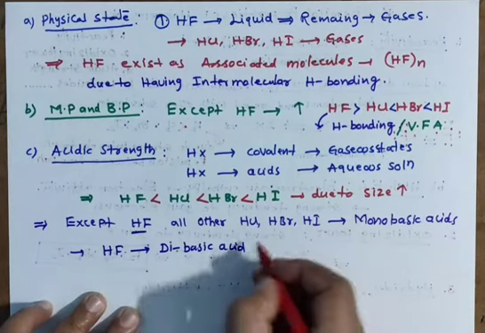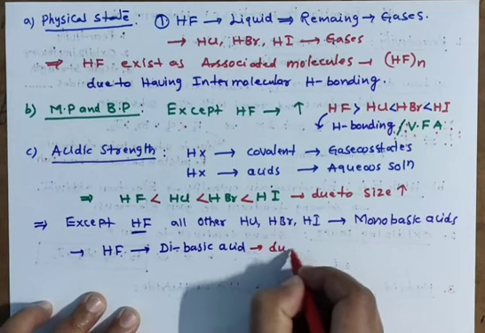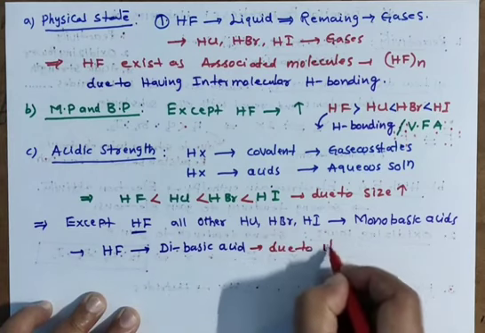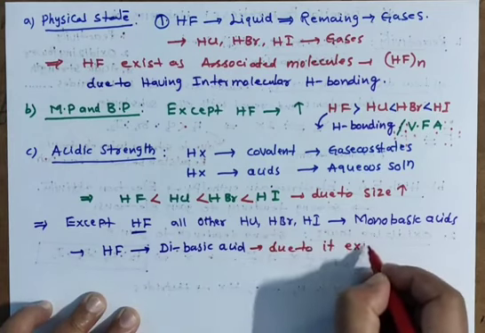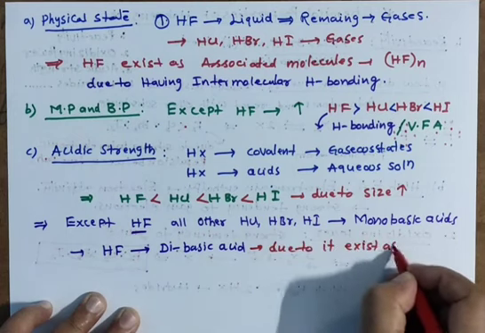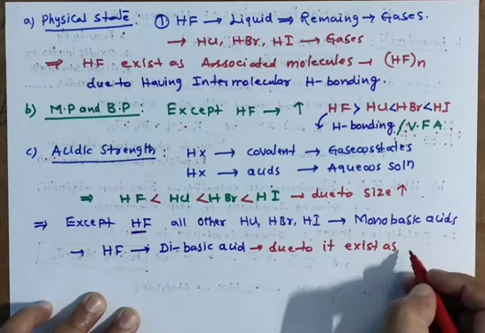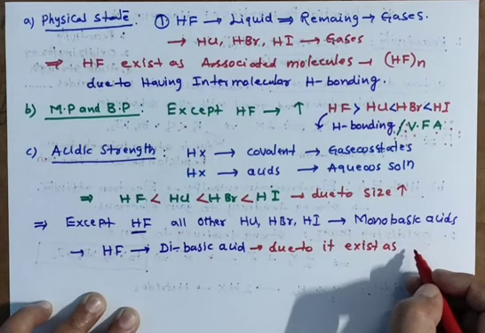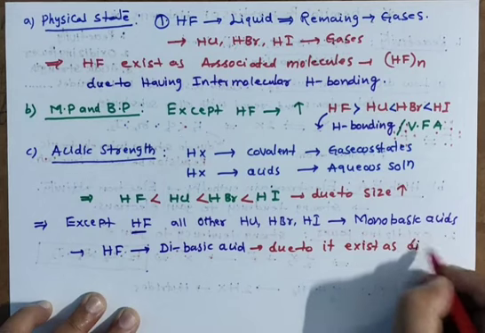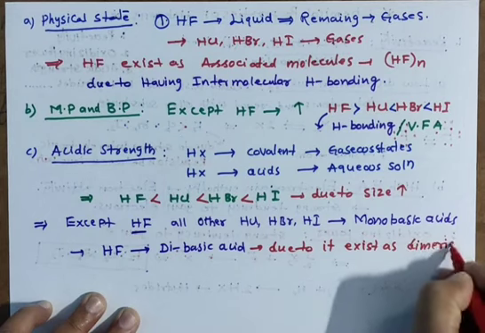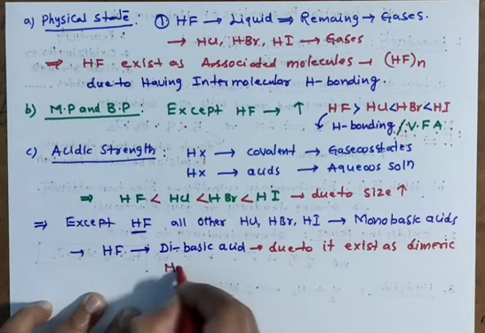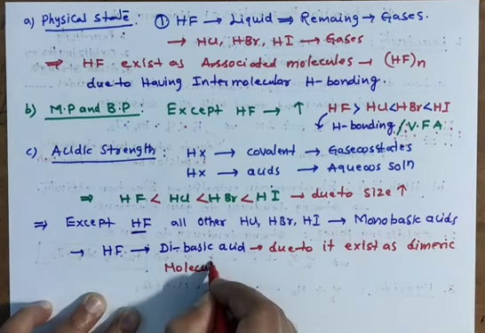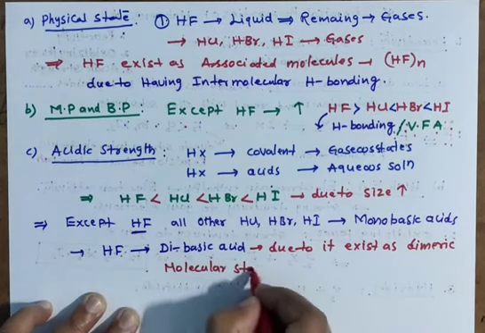Why? Because it exists as an associated molecule, as I told already. It exists as a dimeric molecule in the dimeric molecular state.